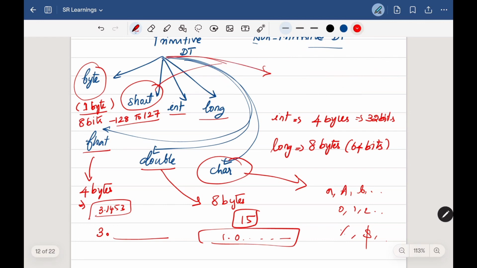And also we have another data type called Boolean. In this Boolean data type, it contains 1 bit of size where we can store just one value that can be either true or false. In programming, it will be stored as 0 and 1. So 0 stands for false, whereas 1 stands for true. So these are Boolean data types.